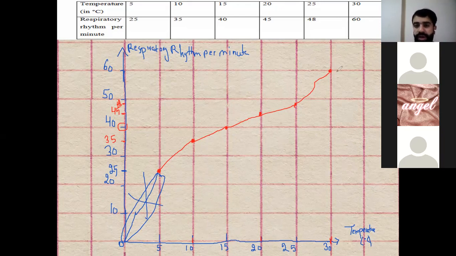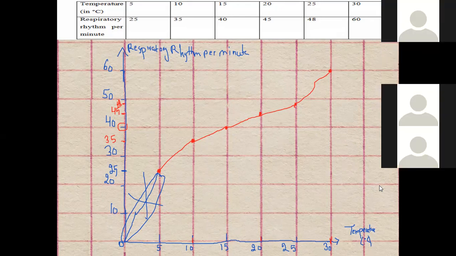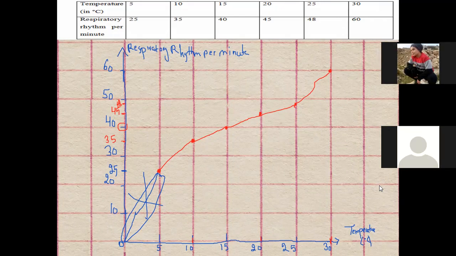Here, I want to move to a new student. I need Talin. Good morning, Talin.